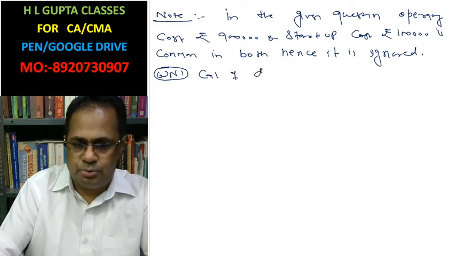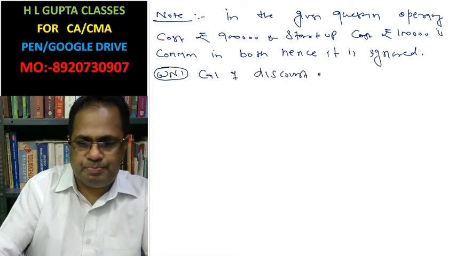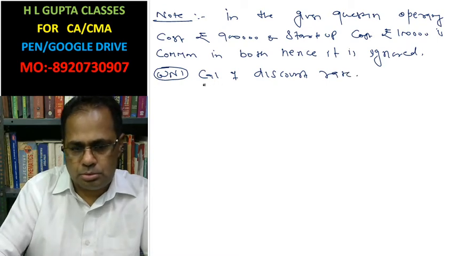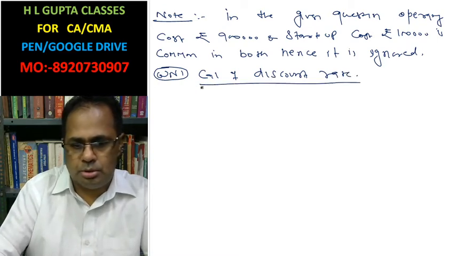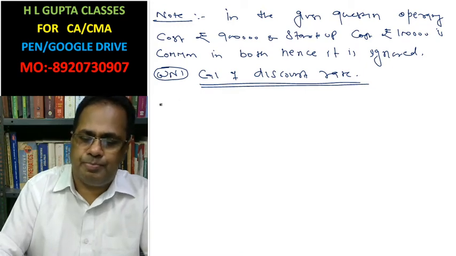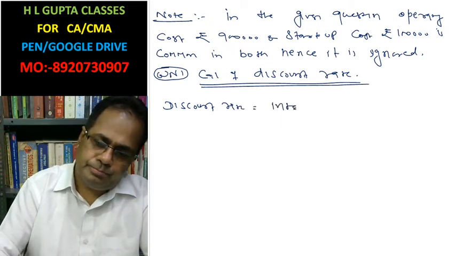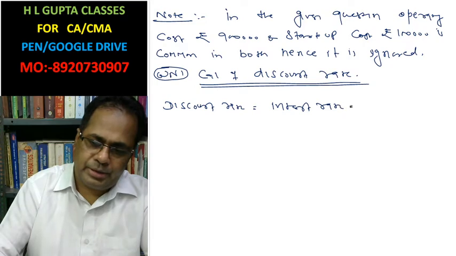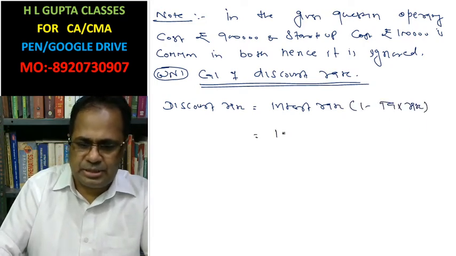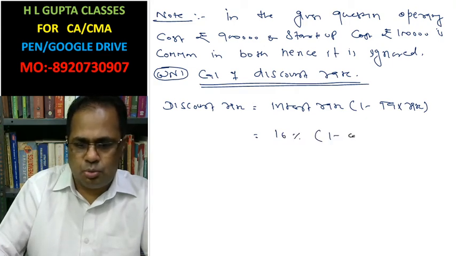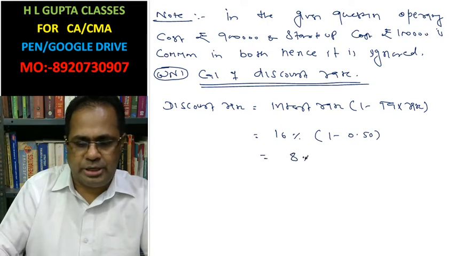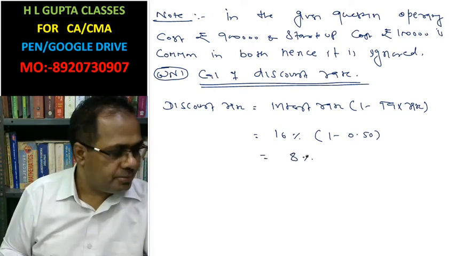Calculation of discount rate: discount rate equals interest rate times (1 minus tax rate). Interest rate is given as 16%, and 1 minus tax rate is 50%. So the discount rate is 8%.